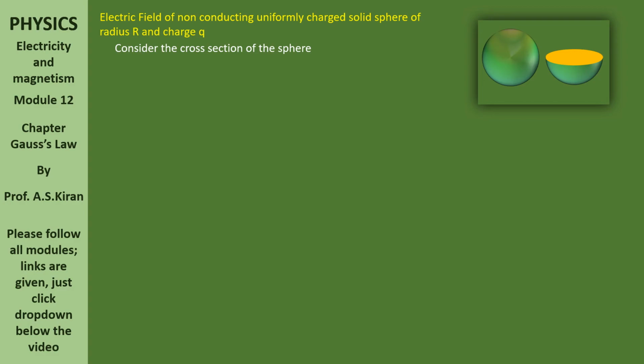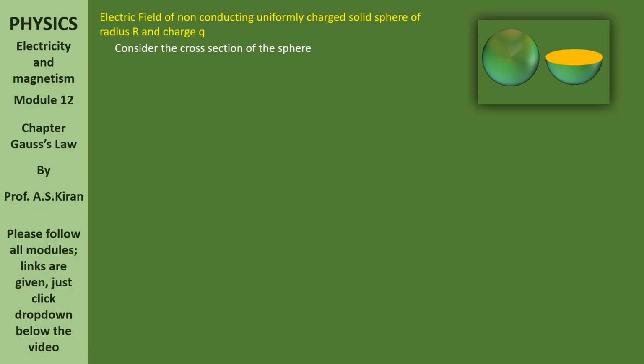When it is conducting, what will happen? The charge accumulates on the surface. As it is non-conducting material, the charge is distributed over the solid sphere, that too uniformly. Now, outside the sphere, on the sphere, and inside the sphere, we are going to find the electric fields.